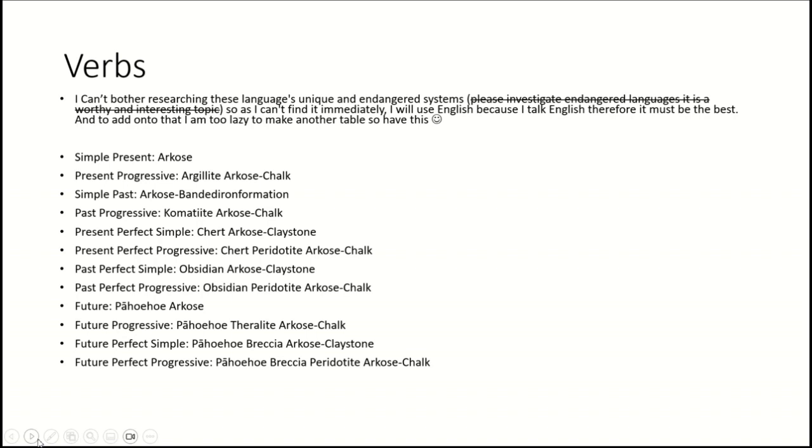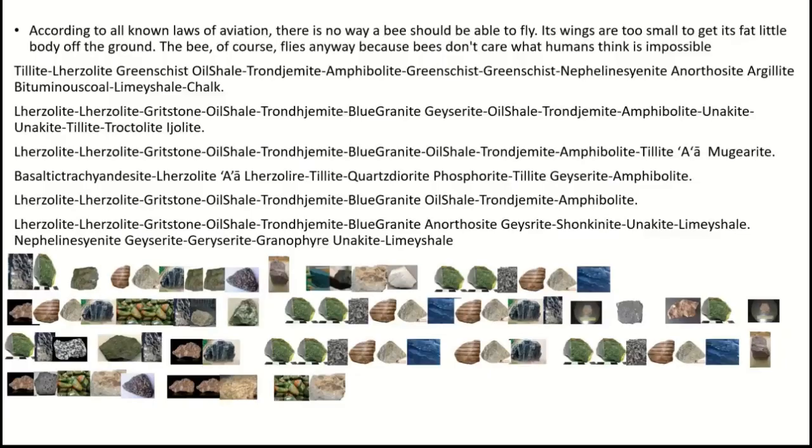We have the simple present, the present progressive, the simple past, the past progressive, the present perfect simple, the present perfect progressive, the past perfect simple, the past perfect progressive, the future progressive, future perfect simple. We have this translation at the beginning of the B movie that goes a little something like this.